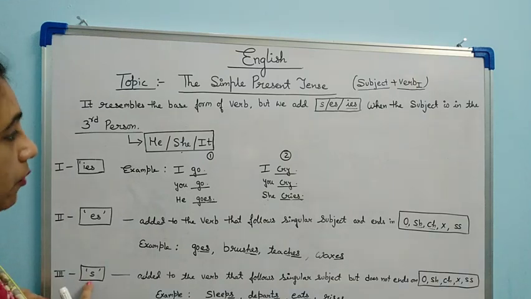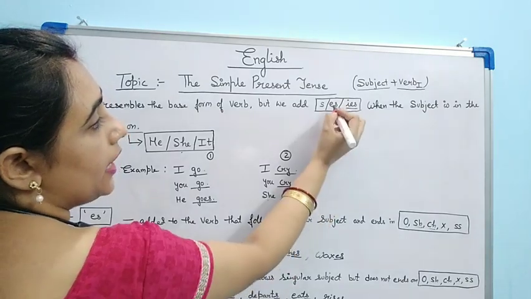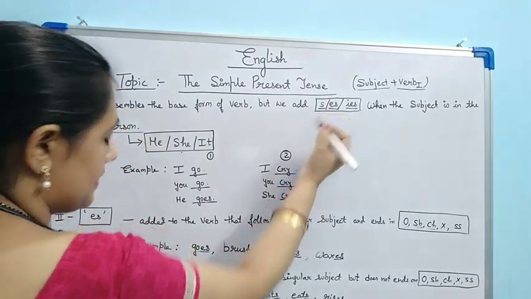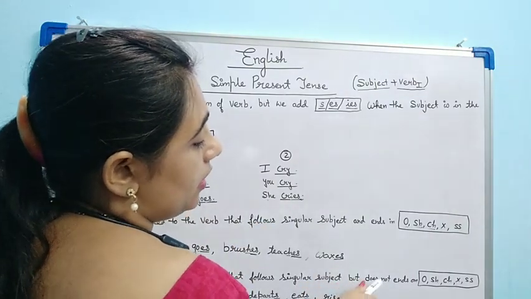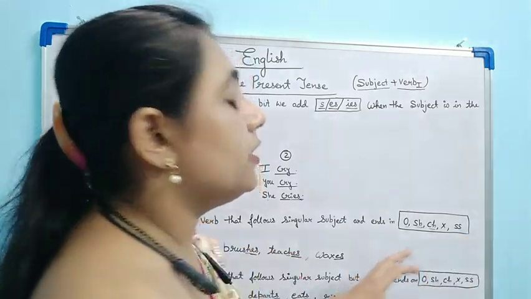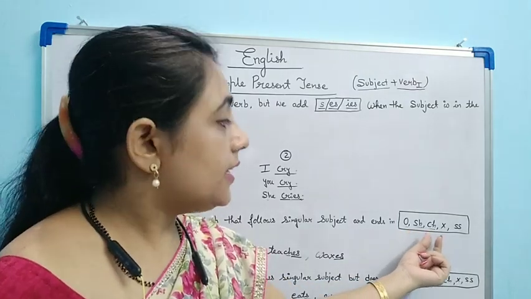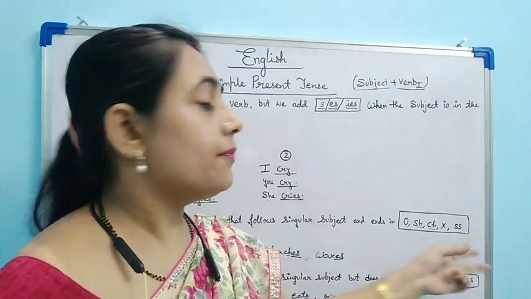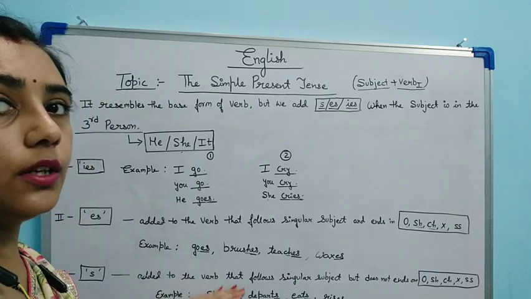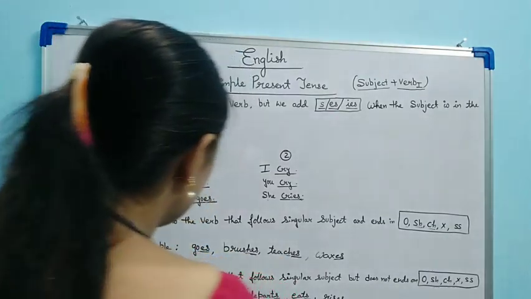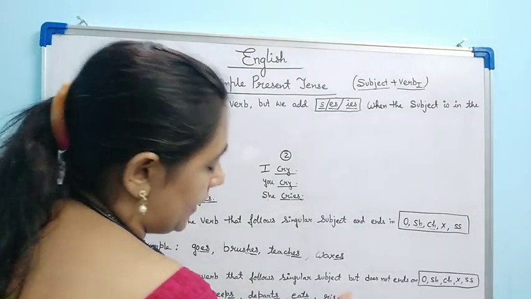Now S. What is here? I have explained you IES. I have explained you ES. Now S is added to the verb that follows a singular subject but does not end on these alphabets. When the verb is not ending on O, SH, CH, X or double S, we are going to add S to the verb. For example, sleeps, departs, eats, rises.